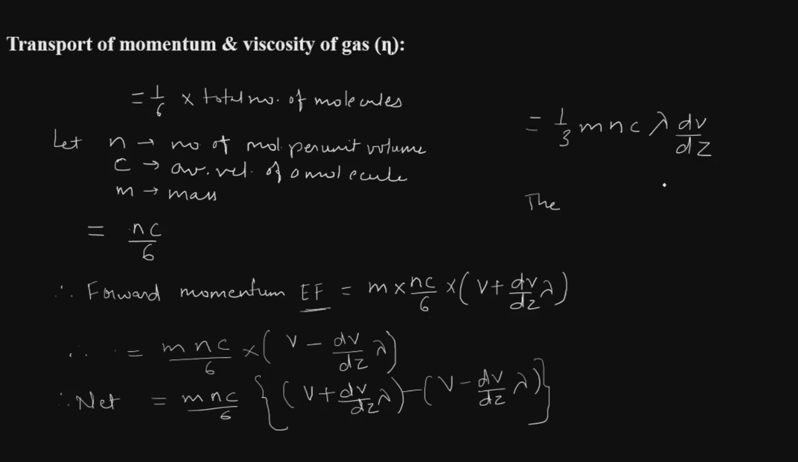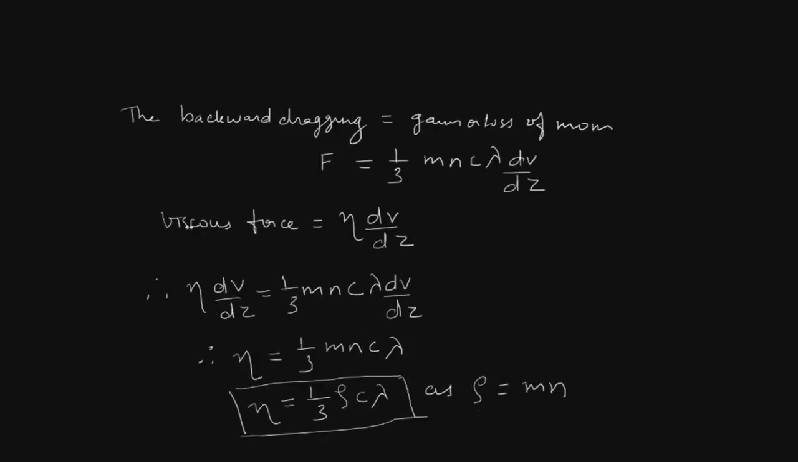So the layer CD below AB gains the same amount of momentum. This is lost by the layer EF, so it will be gained by the layer CD. Hence we say that the layer EF which is above AB will try to accelerate the layer AB, and the layer CD which is below the layer AB will try to retard its motion. Therefore the backward dragging force per unit area will be equal to the gain or loss of momentum per unit area per second, and hence we can write this F as equal to 1 by 3 m into n into c lambda dV by dz.